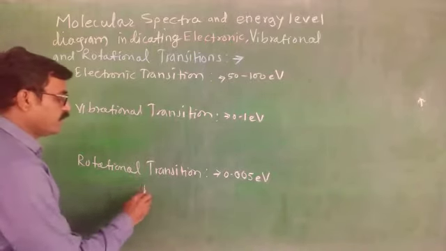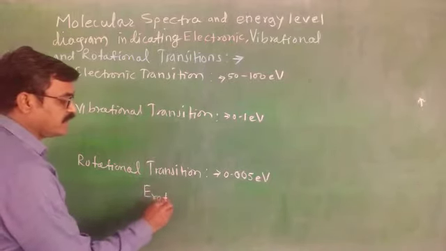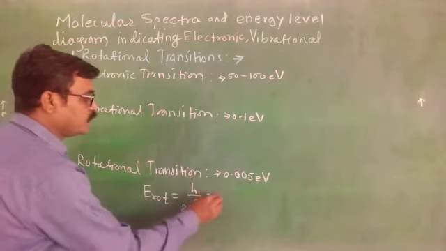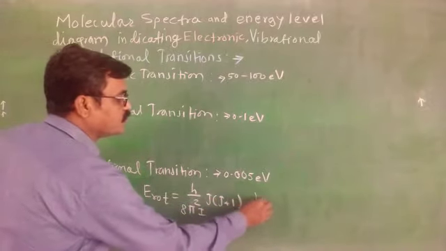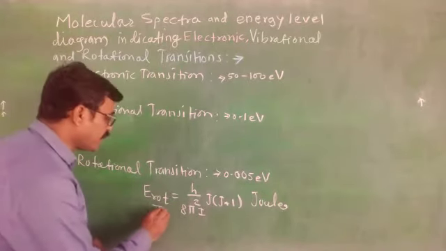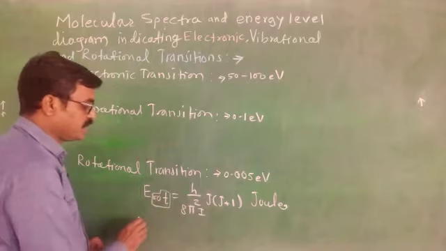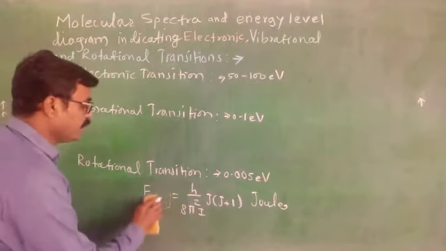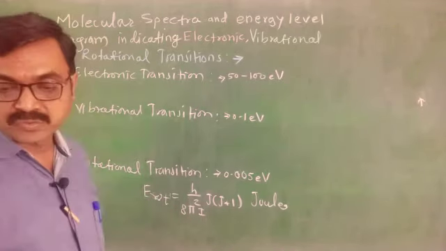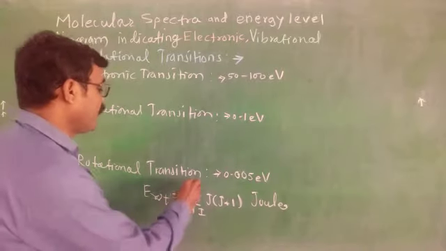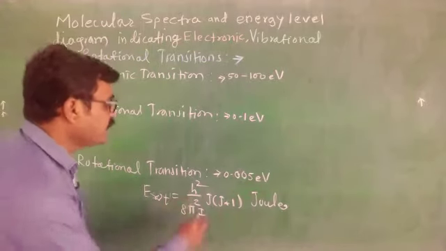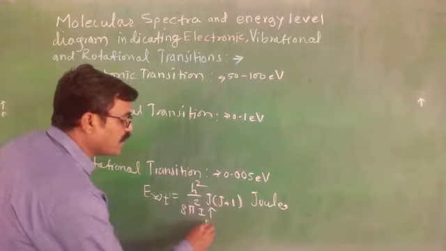The energy for the rotational transition is E_J equals h squared upon 8 pi squared I, into J into J plus 1, so many joules. This is the energy expression for the rotational transition, where J is the rotational quantum number.